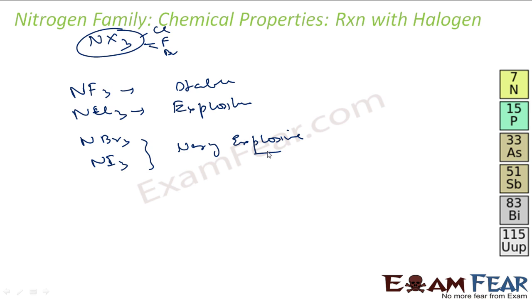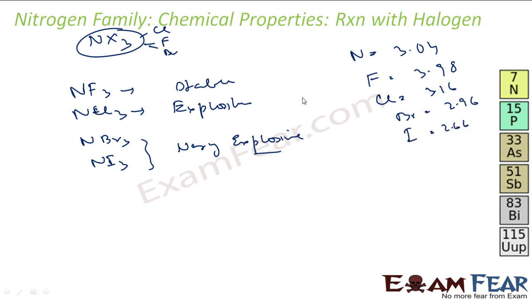Let's see, the electronegativity has the answer. Nitrogen has an electronegativity of 3.04, fluorine 3.98, chlorine 3.16, bromine 2.96, and iodine 2.66. If you see nitrogen and fluorine, there is a difference of almost 1, so they form partial charges and a little stable structure.